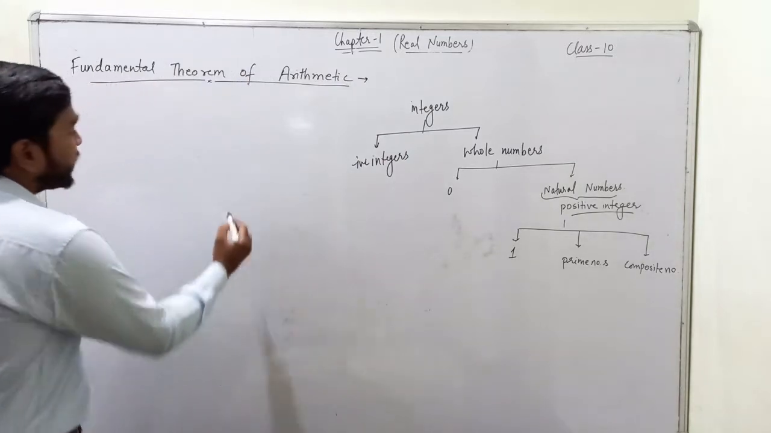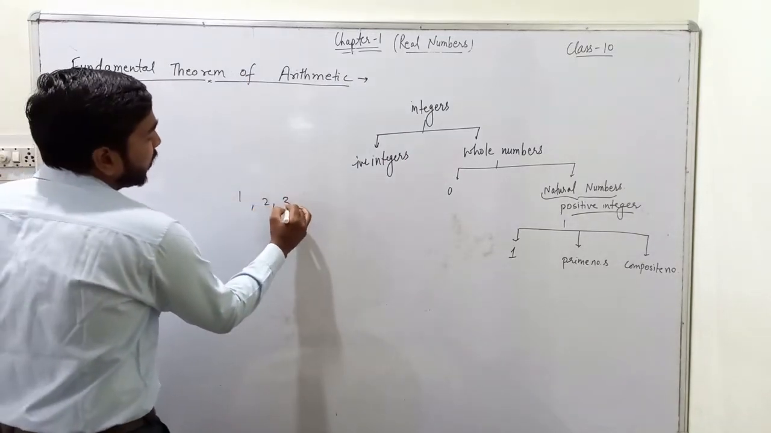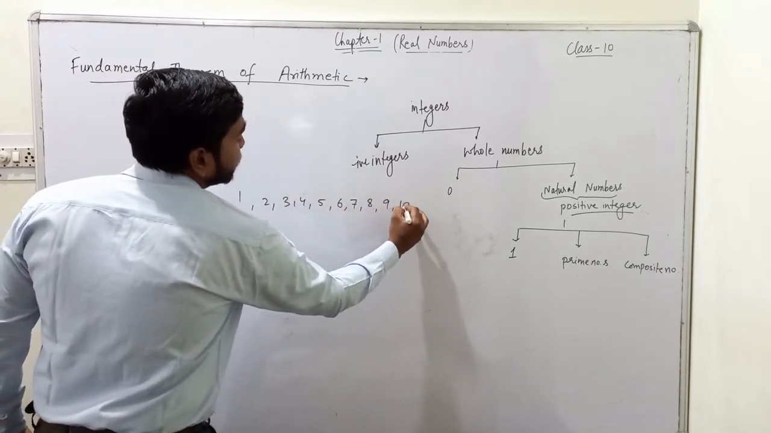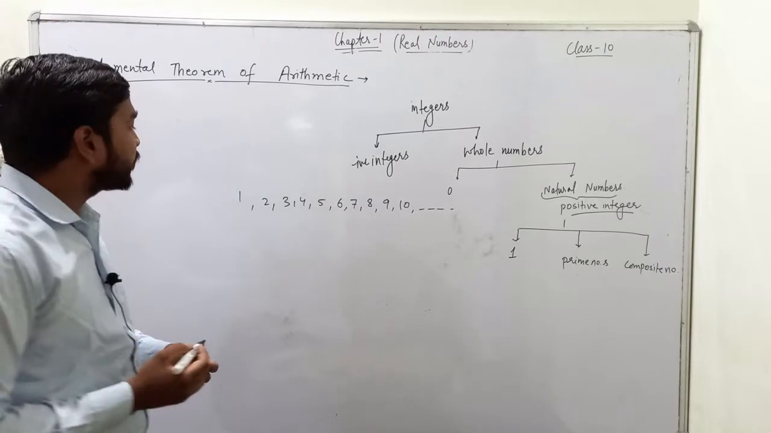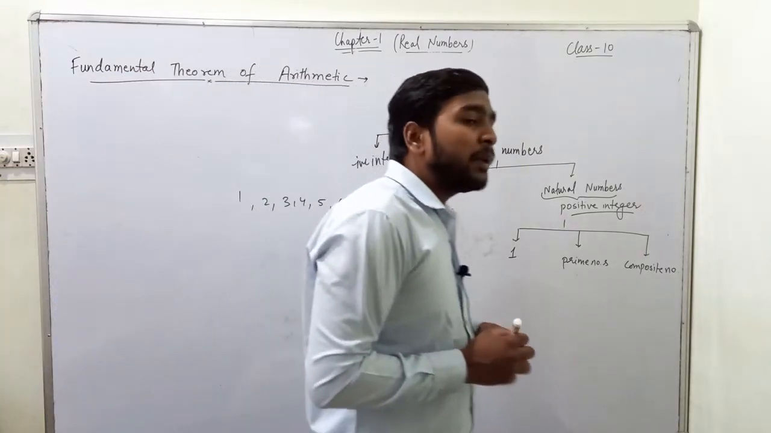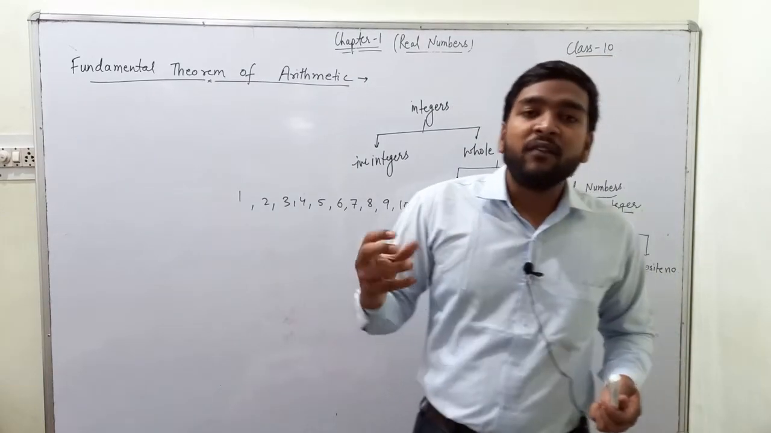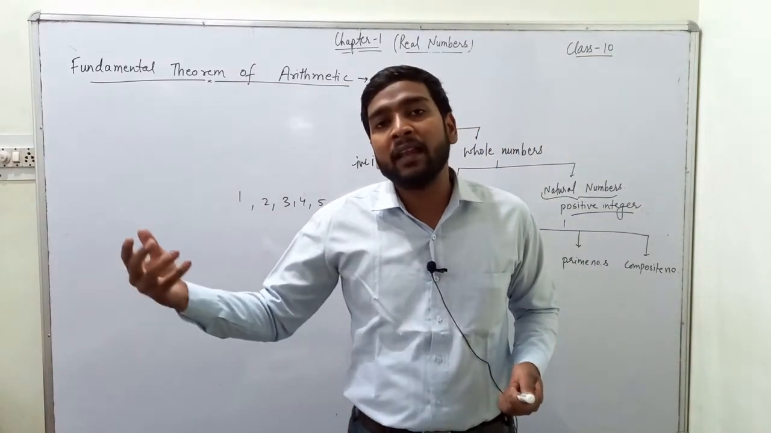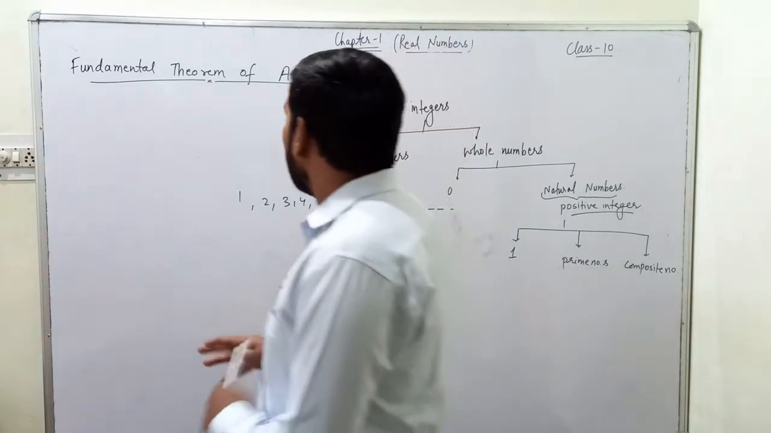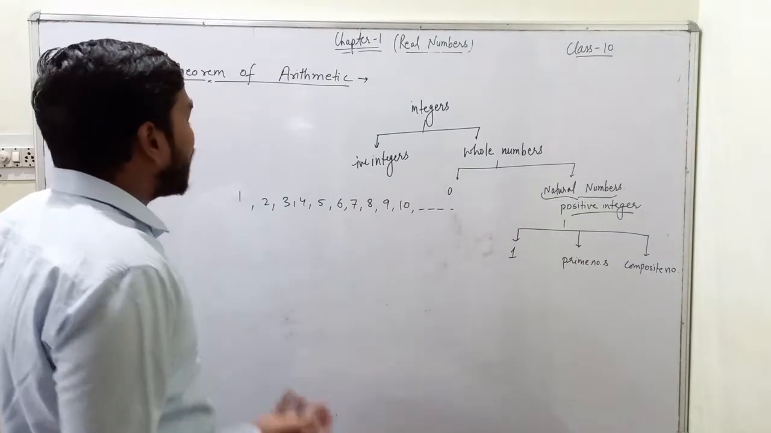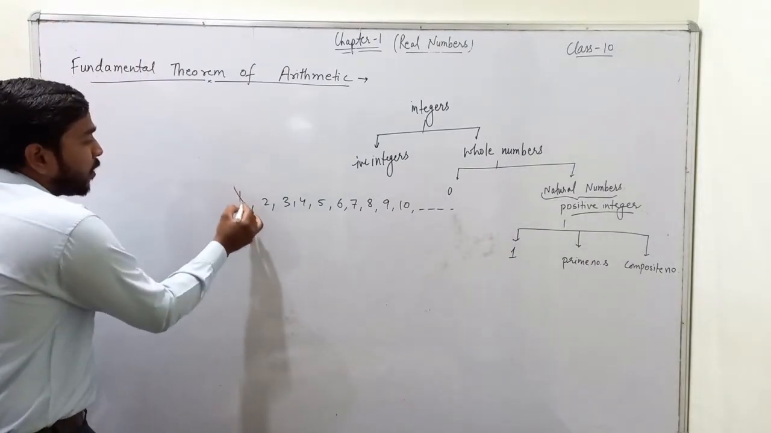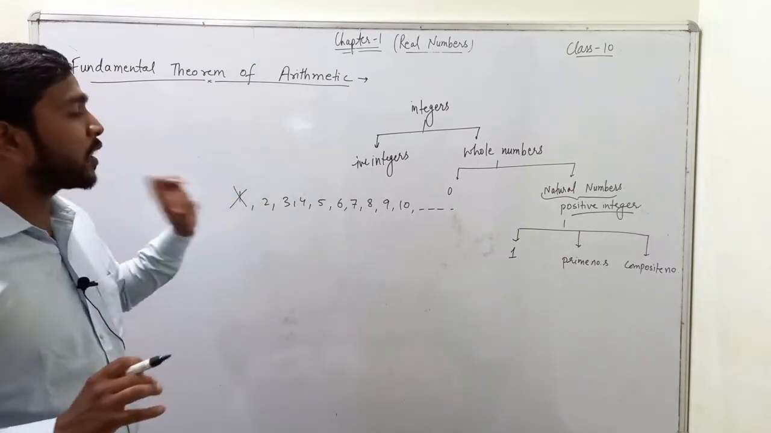Positive integers range from 1 up to infinity. Now look very carefully. We know that 1 is neither a prime number nor a composite number. What are prime numbers? Prime numbers are numbers which are not divisible by any other number other than 1 and itself. So we leave this 1 out. It is neither prime nor composite.